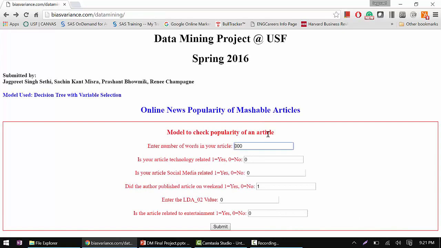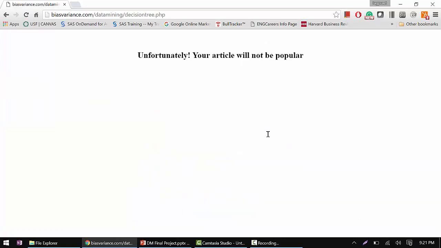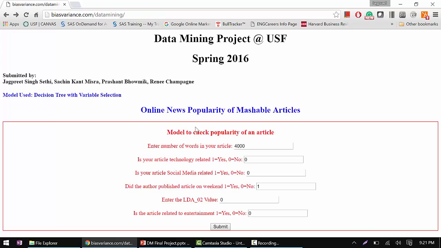Similarly, using the same logic, if we give a larger number of words in our article, we can see that the article will not be popular, which can be attributed to the fact that people read articles with fewer words. This was implemented using if-else logic from the decision tree with variable selection model which we derived, and it was coded in PHP. Thank you.